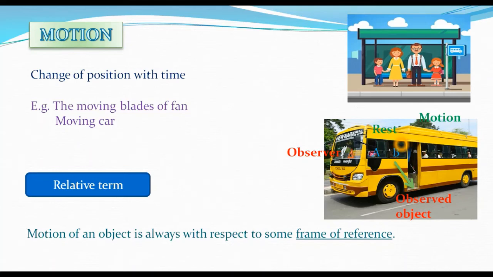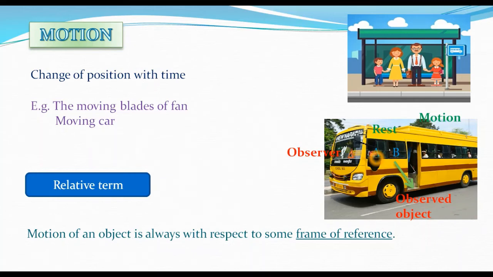For instance, in this case, what was the frame of reference with the man watching at the bus stop? The man is my frame of reference. His vision is considered as my reference to view anything. Now, when A is observing, A is the observer, then A is my frame of reference. Whatever he is seeing is considered to be my reference to view anything.